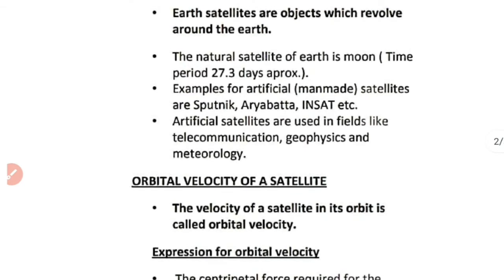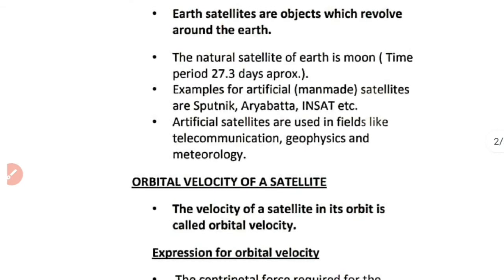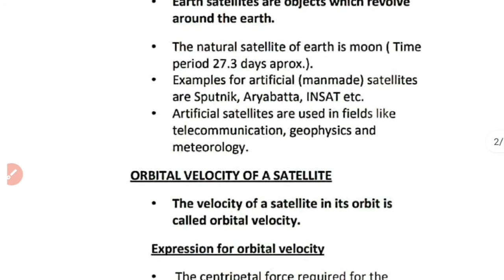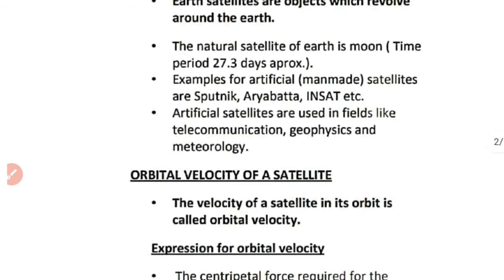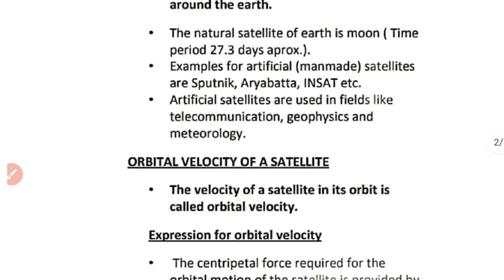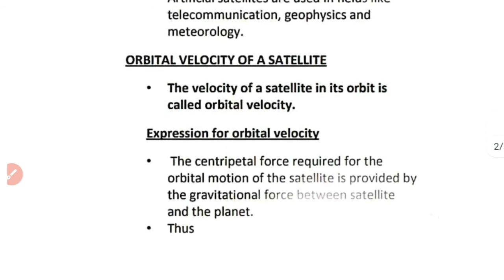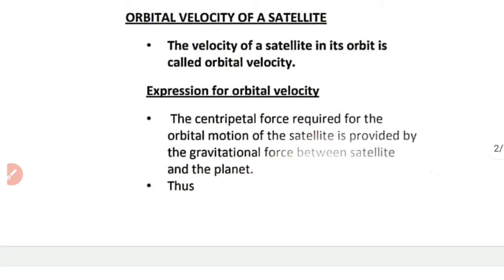Examples of artificial satellites are Sputnik, Aryabhata, INSAT, etc. Aryabhata and INSAT were sent by India, we know. Artificial satellites are used in fields like telecommunication, geophysics, meteorology, etc. And in communication, these satellites play a vital role. Now we move on to the expression for orbital velocity of a satellite.